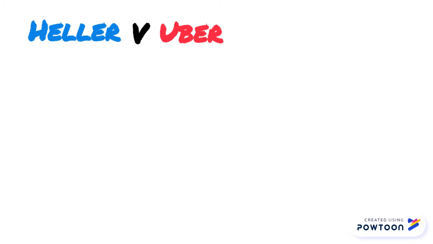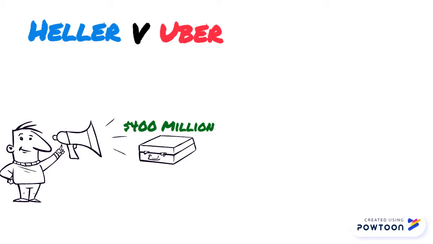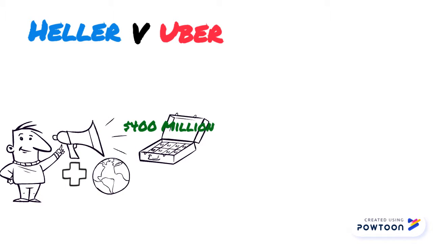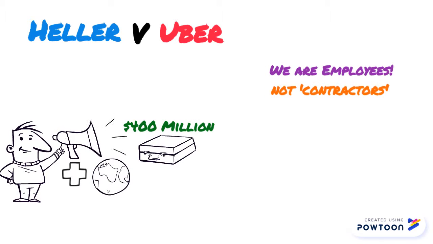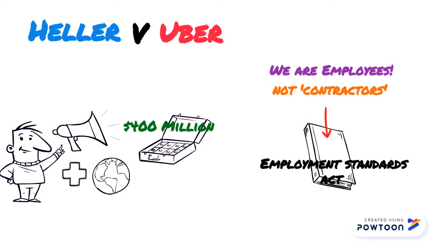Heller vs. Uber Technologies. In this case, the plaintiff, David Heller, initiated a $400 million class action lawsuit on behalf of all Uber drivers in Ontario. This class argued that they should be considered as Uber employees instead of independent contractors in order to gain benefits under the Employment Standards Act. The important thing to consider in this case is the company service agreement.